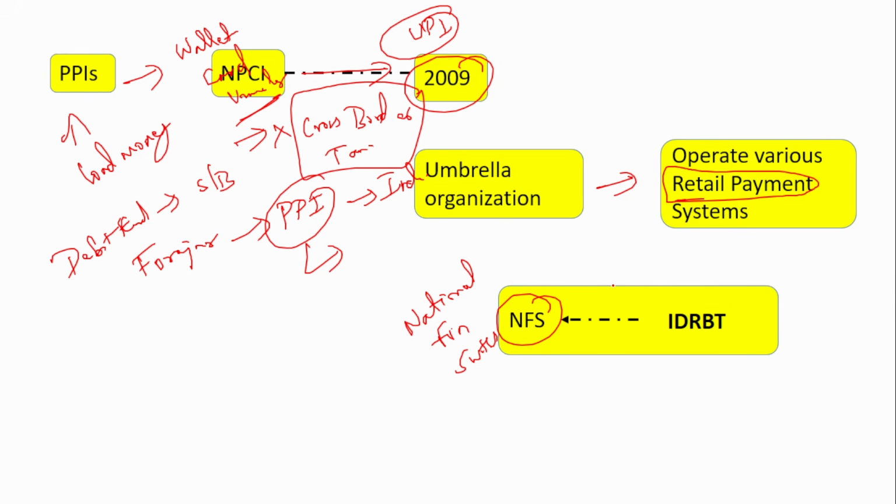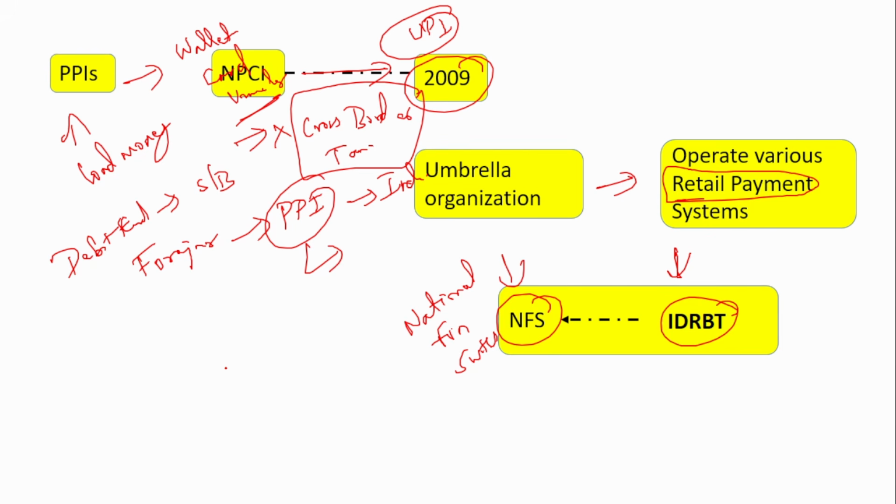IDRBT's full form is Institute for Development and Research in Banking Technology. I am repeating once again, Institute for Development and Research in Banking Technology. That used to take care of NFS, the National Financial Switch, which the NPCI now takes care of.